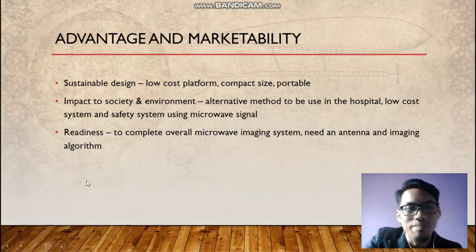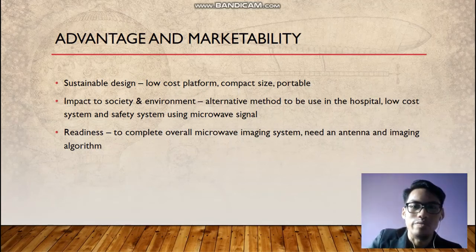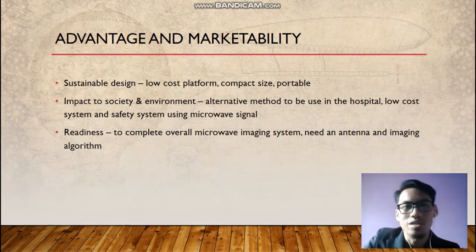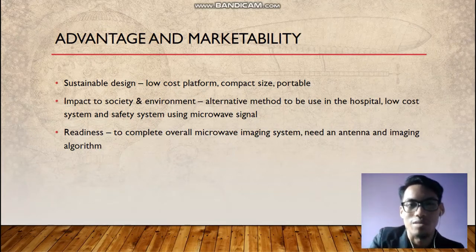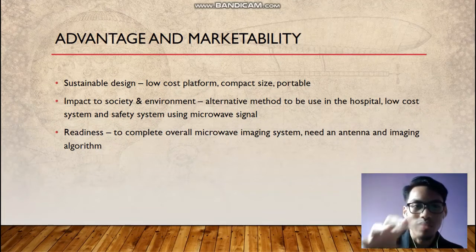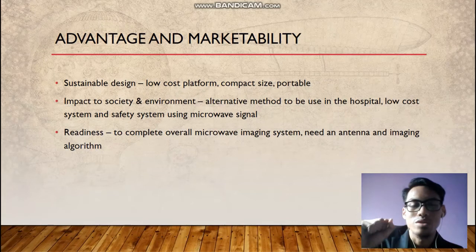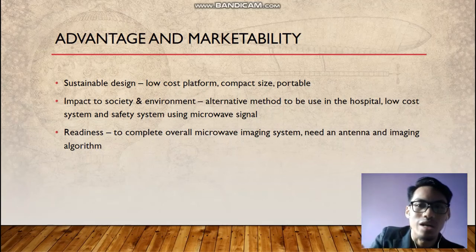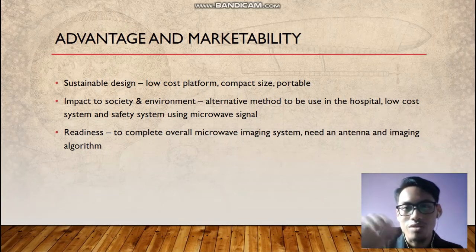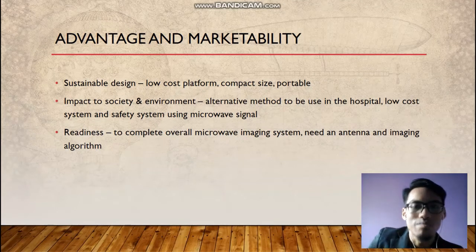And then the second one is impact to society and environment. So this project is an alternative method to be used in the hospital. Biasanya kita gunakan X-ray untuk mengesan tumor, tapi dengan adanya projek microwave imaging platform ni, dia boleh jadi alternatif lain yang kita boleh gunakan. Lagi satu sebab projek ni memang low cost system dan safety system using microwave signal.